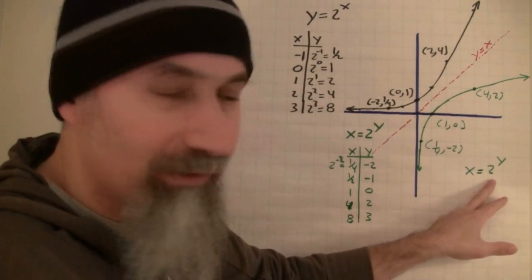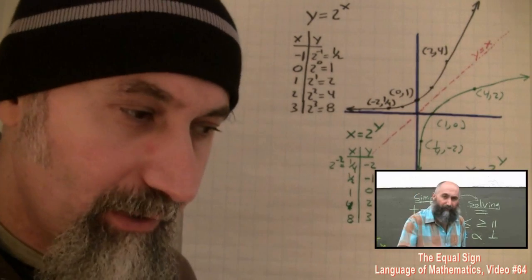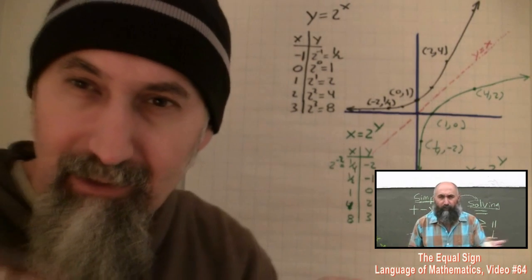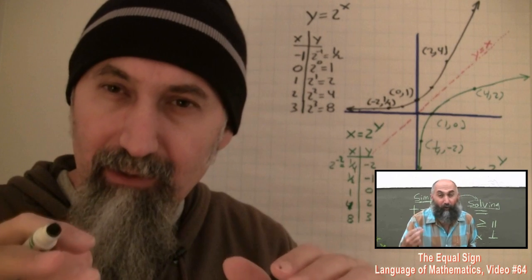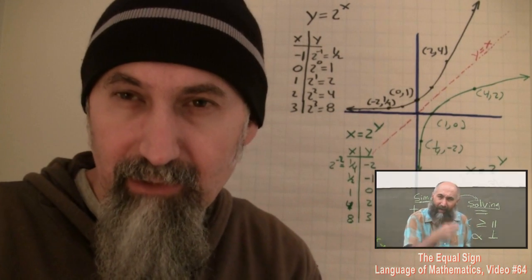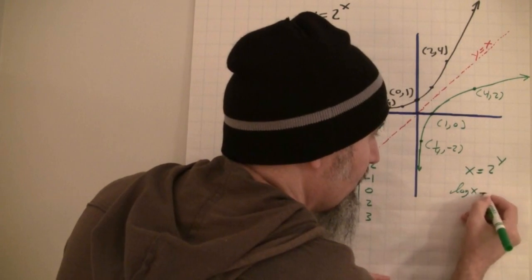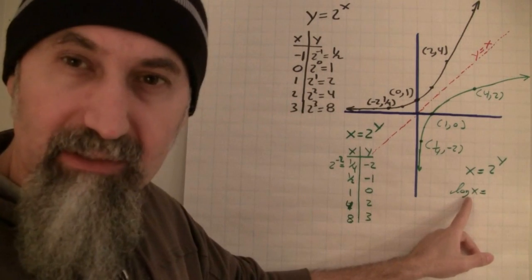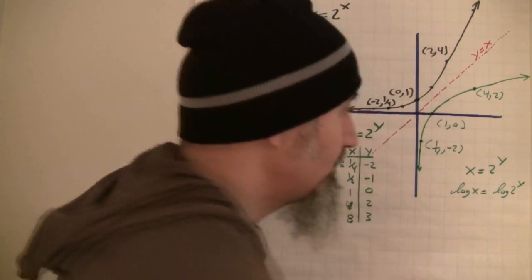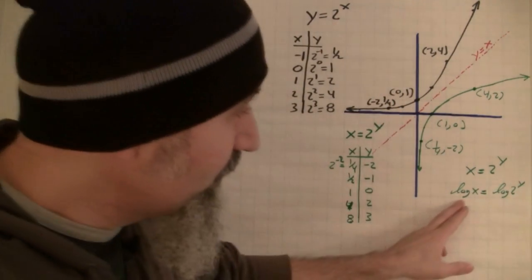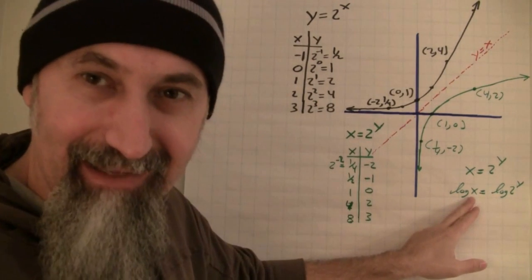So what we end up doing is taking logs of both sides. And remember, the concept of an equation is a balance, right? A scale, right? So if you do something on one side, to make sure everything balances out, you have to do it to the other side. So we're going to take the log of this side, and if we take the log of this side, we have to take the log of this side. So this becomes log of 2 to the y. Okay, and whenever we write log, it's log to the base 10, right? We'll get into this.